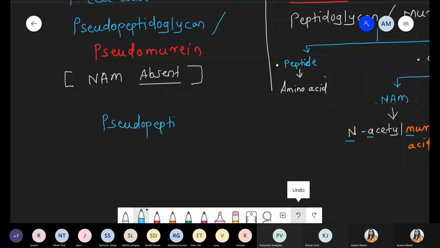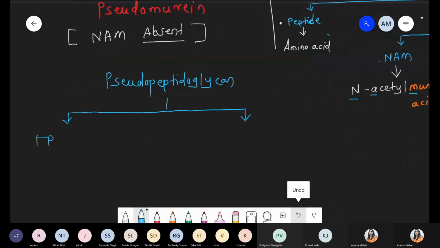or also called pseudomurein. It has two parts. The first part is peptide, nothing but the amino acid part, and the other part is glycan, the sugar part.